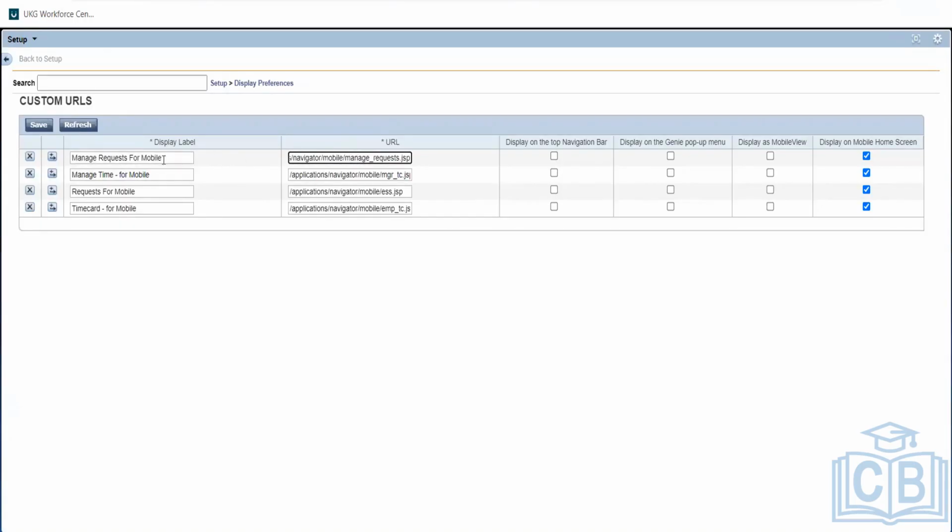This is for a manager who is trying to approve or remove employees' time off requests through mobile. And this is for a manager who is trying to edit, approve or update time cards on mobile. So when he clicks on those functions in the mobile app, UKG has a mobile app for Central, Dimensions, everything. For Central, whoever is using this instance and using the mobile app to approve or update a time card, the control will take them through this particular URL.